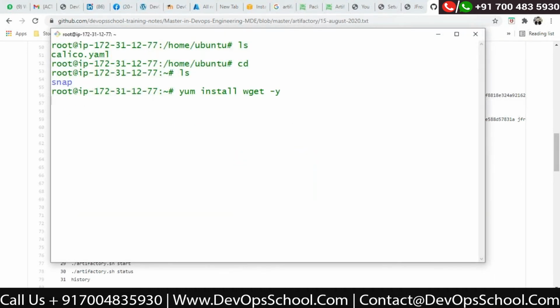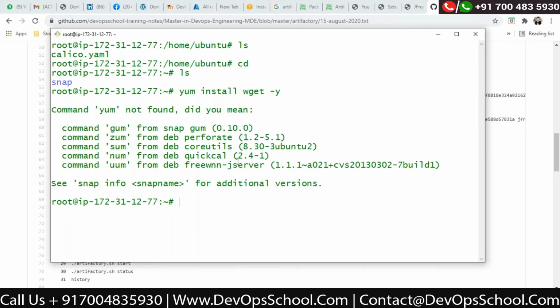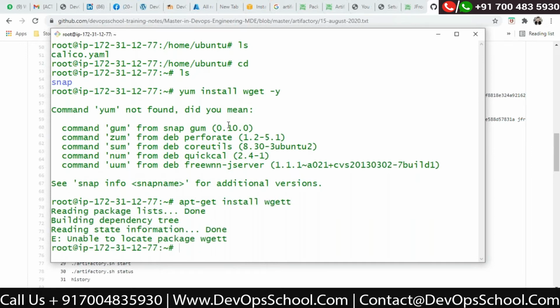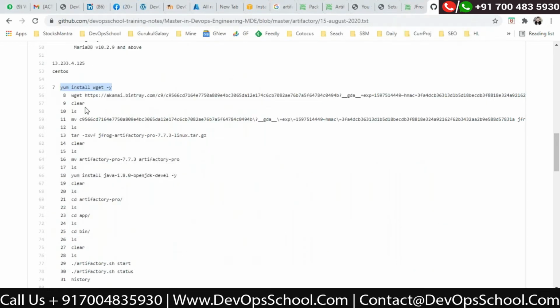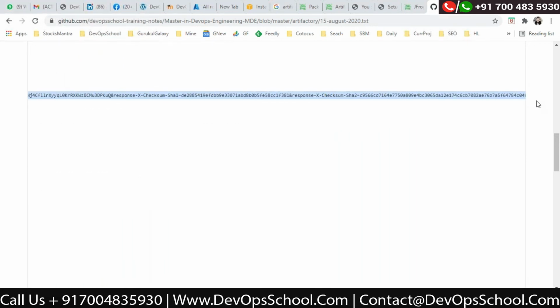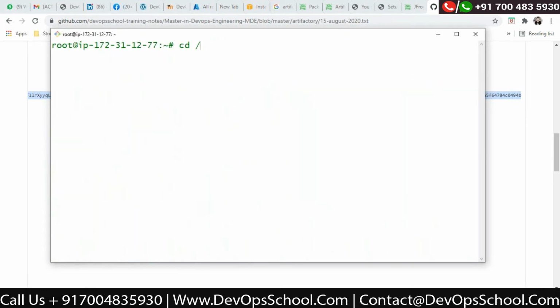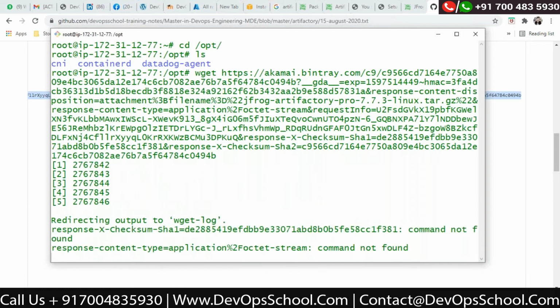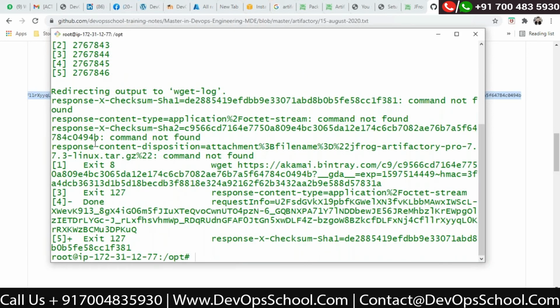So wget, I am installing it. Sorry, it's apt-get, right? It's Ubuntu, so install wget. I think it's already there in this machine, and it's already there. So now I'm going to download this package. Okay, this is the package. Go to opt and paste this command, and you see here.